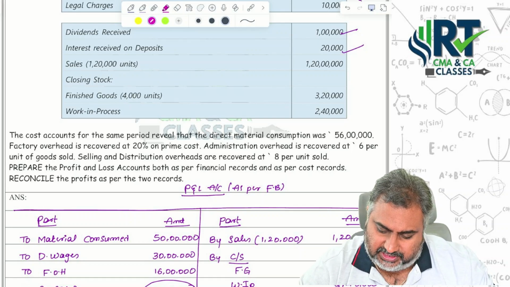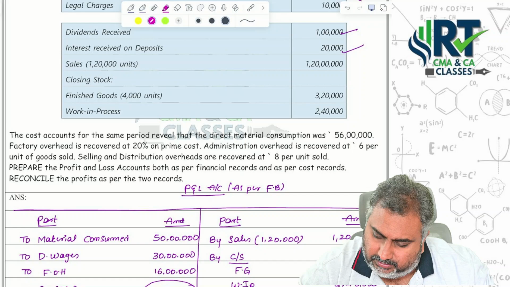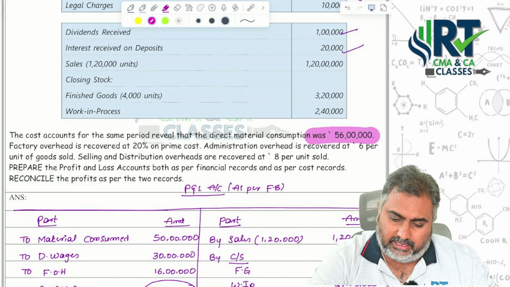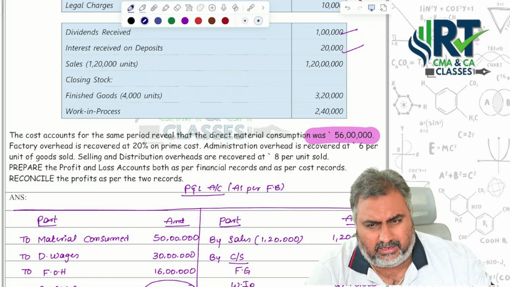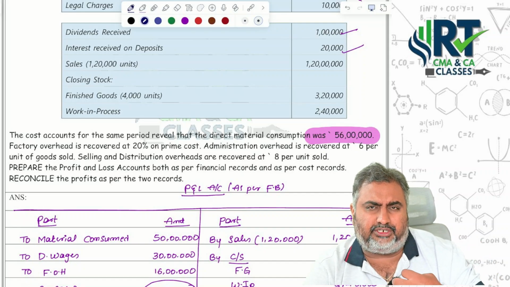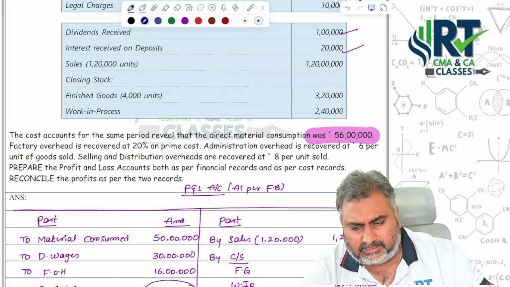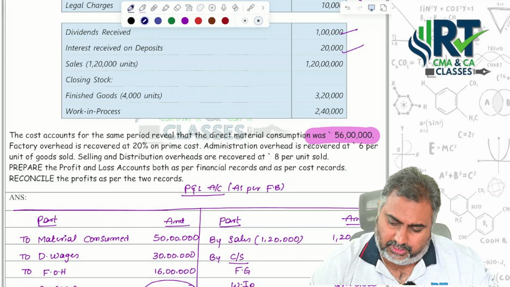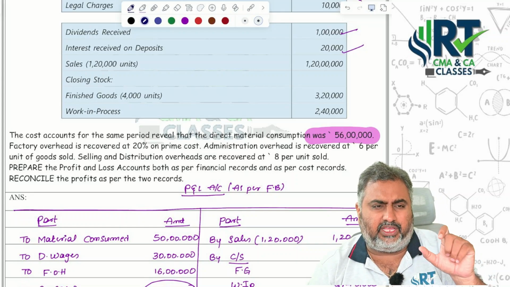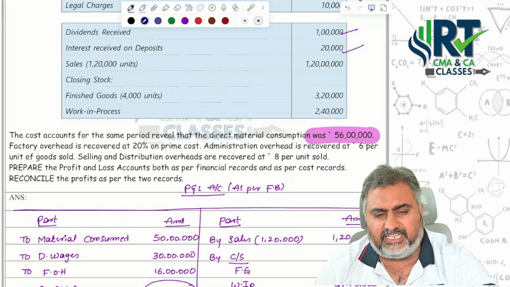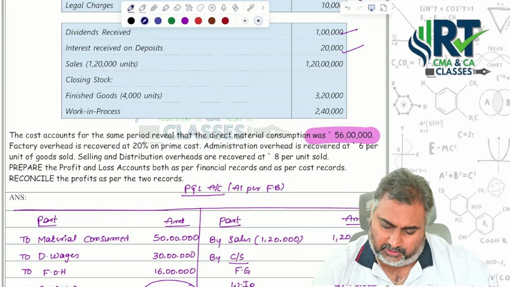The cost accounts for the same period revealed that direct material consumption was 56 lakhs. Sir, normally, if they are not giving any information about costing point of view and finance point of view, you need to assume both expenses are the same regarding material and wages. There is no information regarding wages. That means the same amount shown under finance point of view should be recorded under costing point of view.